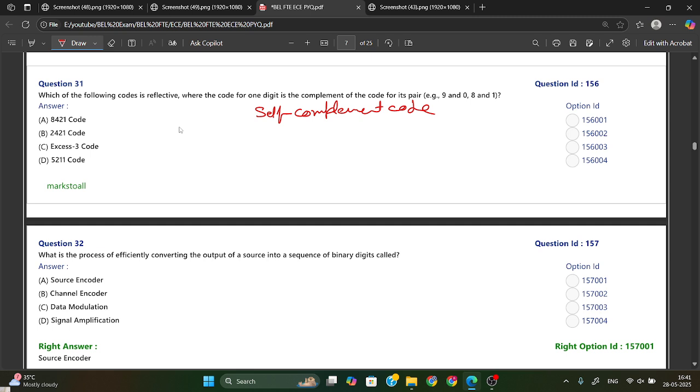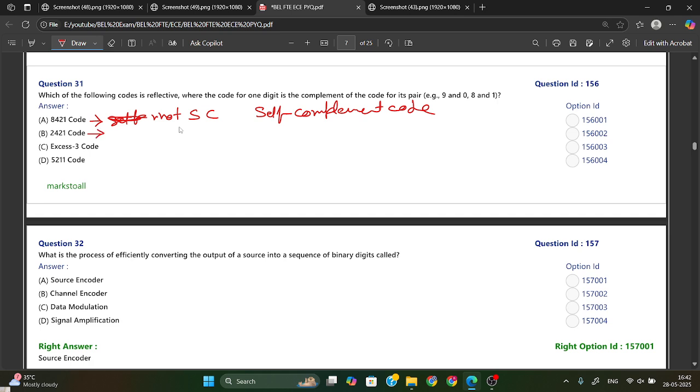When the code of one digit is the complement of the code for its pair, it is called self complement. From all the options, 8421 is not a self complement code, it is a BCD code.